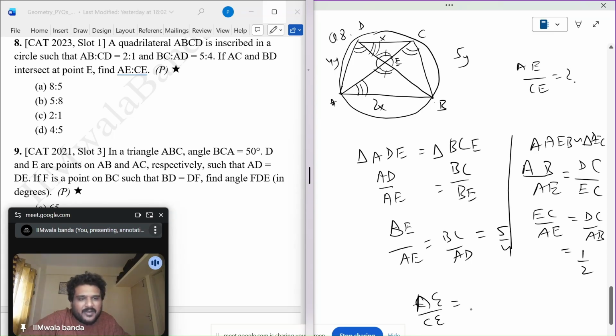So AE can be written in terms of BE and EC can be written in terms of AE. Wait, AB and DC is fine. AE, sorry, this will not be EC. I am taking AB and AE, so I have to take CD and DE.